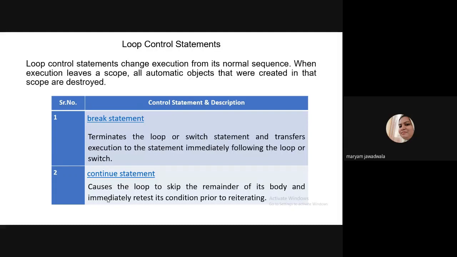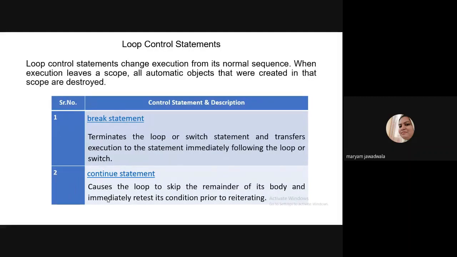The second control statement is the continue statement. Continue causes the loop to skip the remainder of its body and immediately retest its condition prior to reiterating. What the continue statement says is, suppose there are 5 statements in a block. After 3 statements you write continue, which means the remaining 2 statements for that loop variable will be skipped and your program will execute from the next iteration. Okay, so this is nothing but the continue statement.